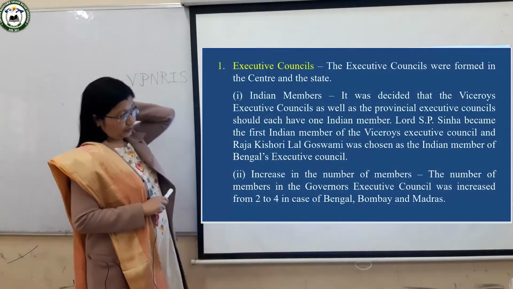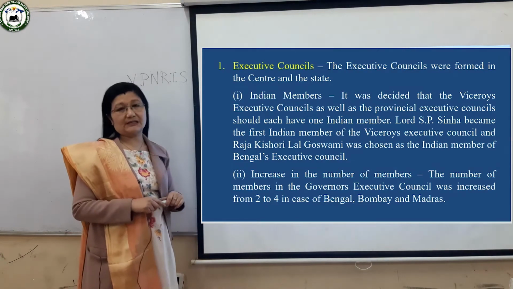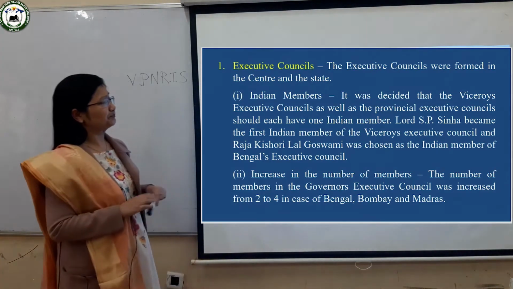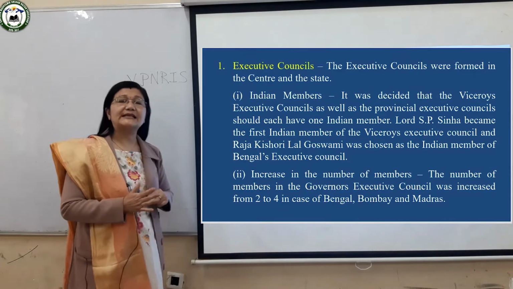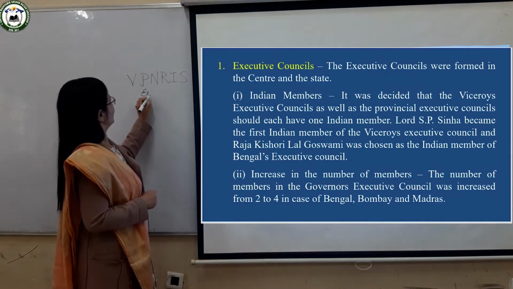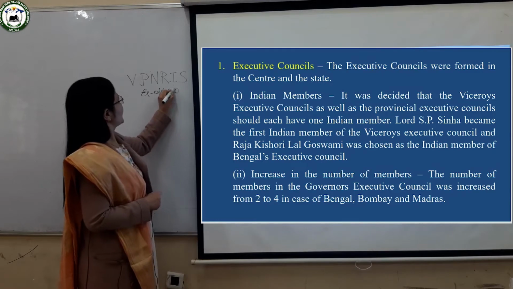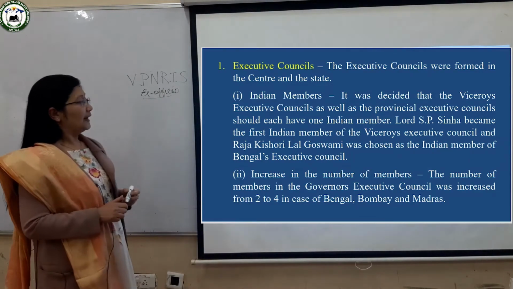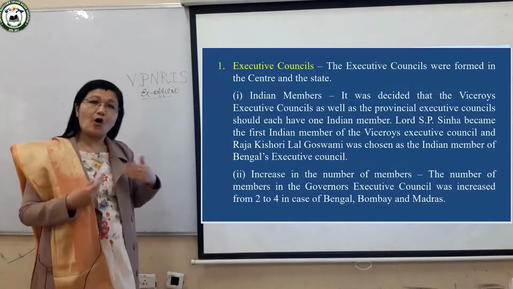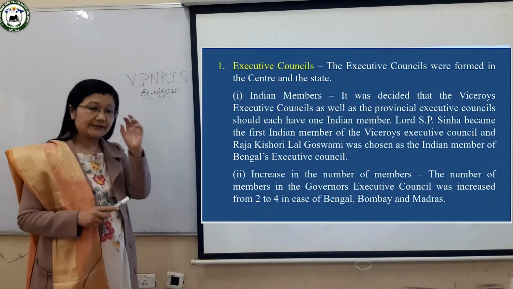At that time, the Viceroy was like today's Prime Minister and had all the powers, and he is also known as the ex officio member. Ex officio member means that he became the head because of his office, because of his post.